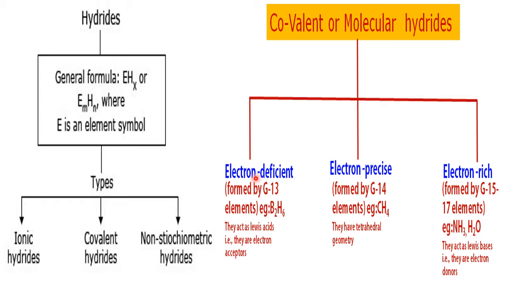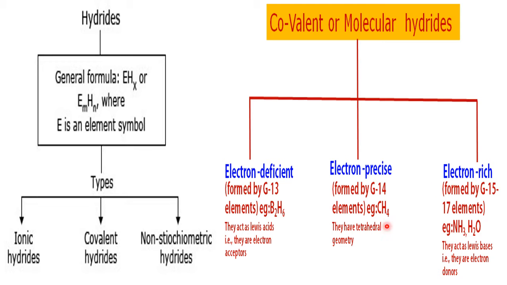Shortage of electrons we normally expect from group 13, boron and aluminum. Whereas electron precise hydrides are formed by group 14, because carbon has 4 electrons, silicon has 4 electrons, so they accept 4 from someone and go for the exact octet. So here electron deficient, electron precise, and electron rich are explained on the octet rule: less than 8 deficient, exactly 8 precise, more than 8 electron rich.